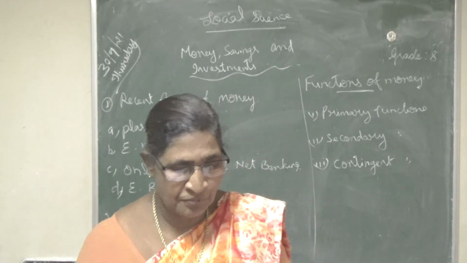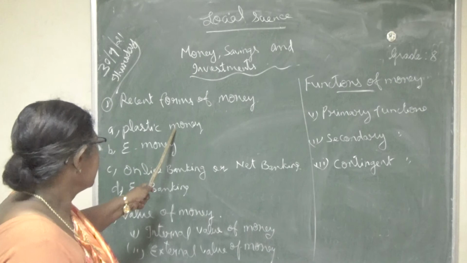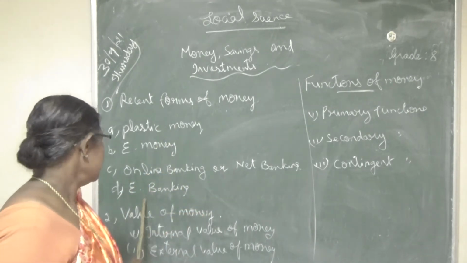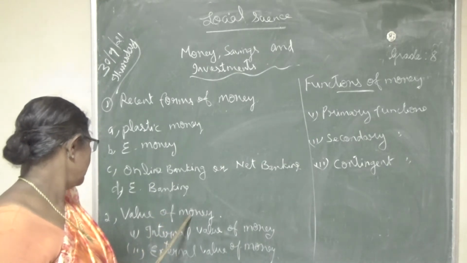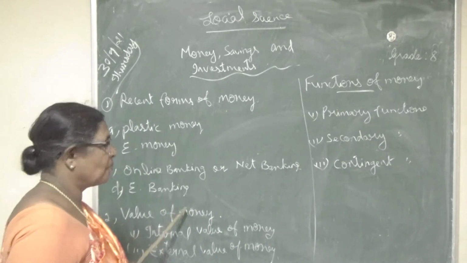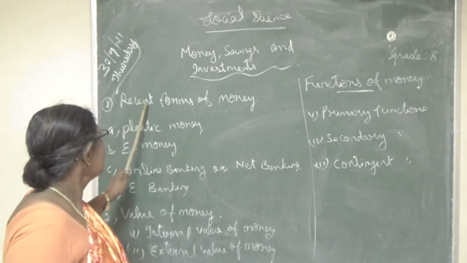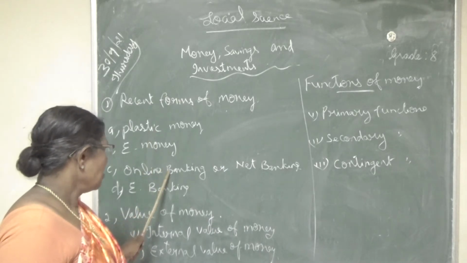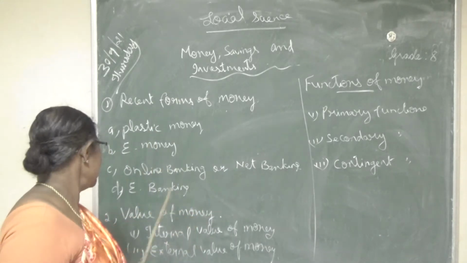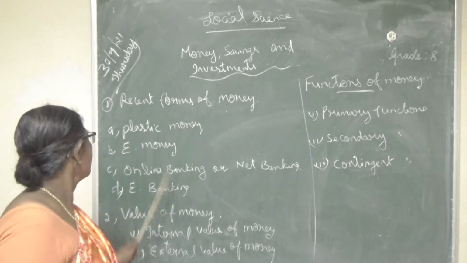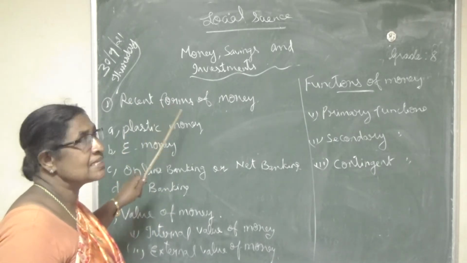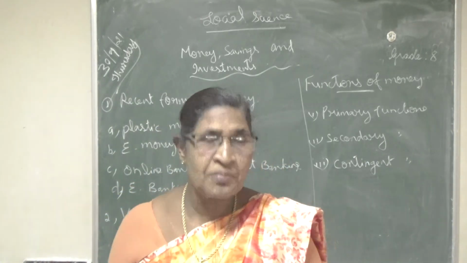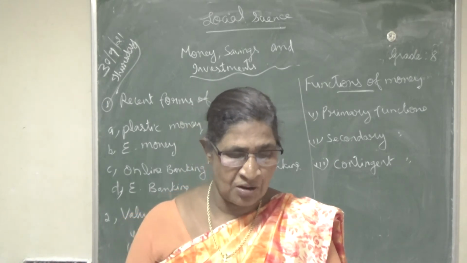What are the recent forms of money? They are plastic money, e-money, online banking or net banking, and e-banking. The value of money we can see next. So these are the four different recent forms of money that nowadays we are using. All of you know, isn't it?